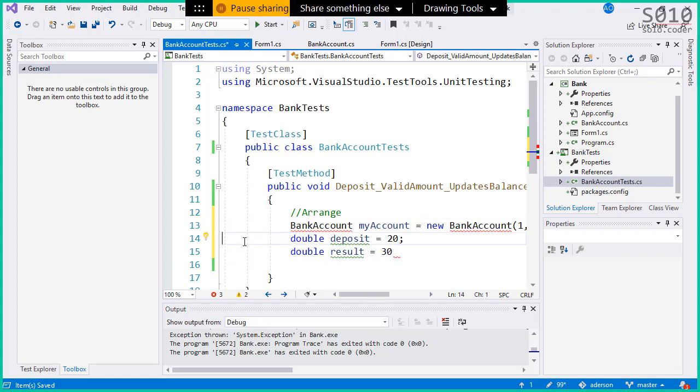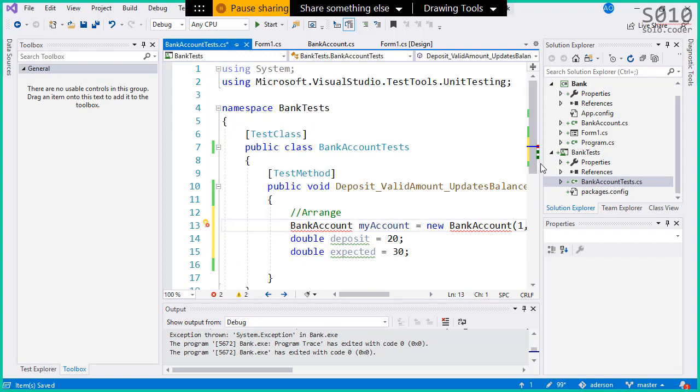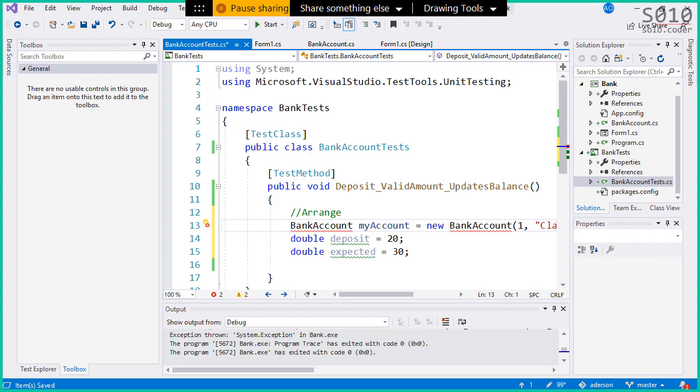Now I get it. This is okay. Deposit, I'm going to deposit this amount, and then the result, or I'm going to call this expected, will be 30. Okay, so that makes sense. Now we have a problem here, Houston. Awesome, that's great, Fabio. So you did it afterwards, that's fine. Yes, Vin. That's what we're going to be doing next, because now we have a problem. Houston, we have a problem here. Bank account cannot be found.